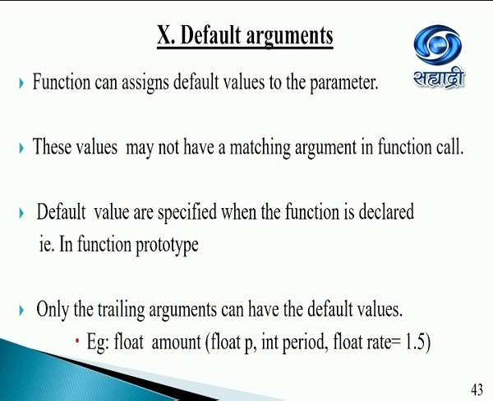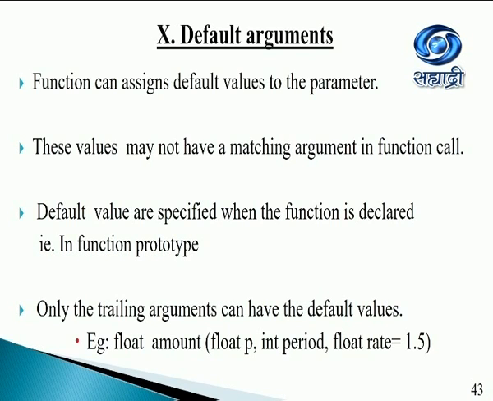Next small but important topic is default arguments. Functions can assign a default value to some parameters. So when we call a function, they may not have a matching argument in the function call. Always remember, only the trailing arguments can have a default value. For example, I've given the last line, float amount. Amount is the function name. Then I have three parameters.